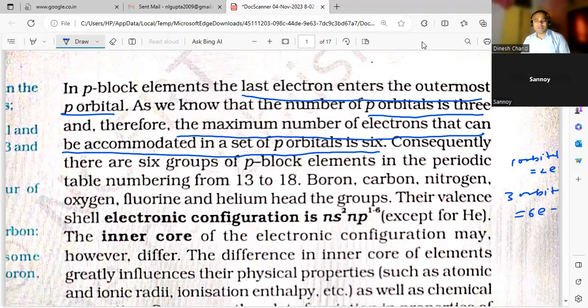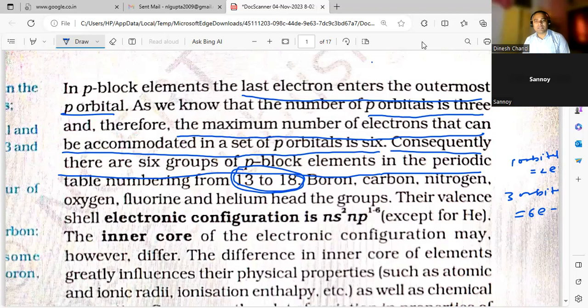Because of this, consequently, there are 6 groups in the p block, 6 groups of p block elements in the periodic table, ranging from 13 to 18. The extreme right side of the periodic table is called the p block. That means all of those are p block elements, right side.